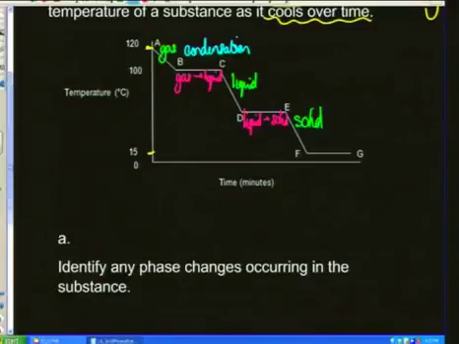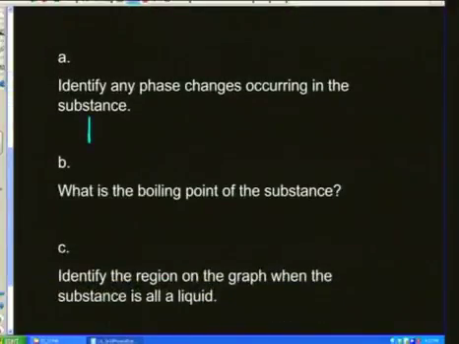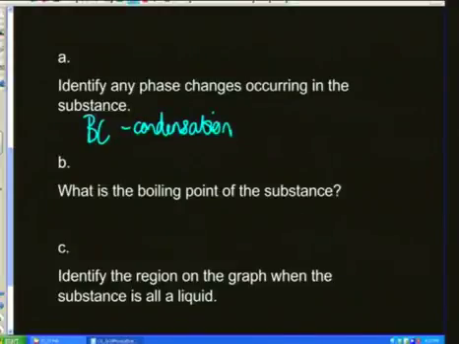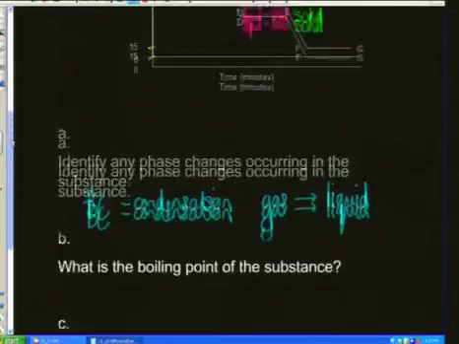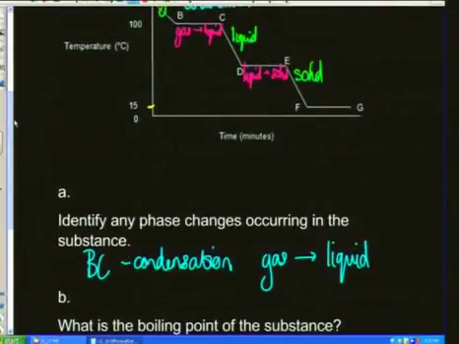I think I need to give myself some space and write down here. B to C, it is condensation. It is going from gas to a liquid. The next one, going from liquid to solid, would be freezing.